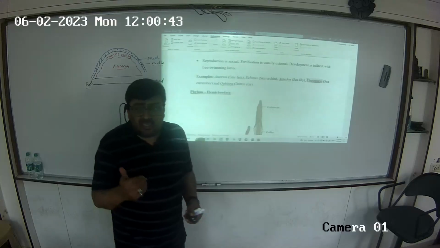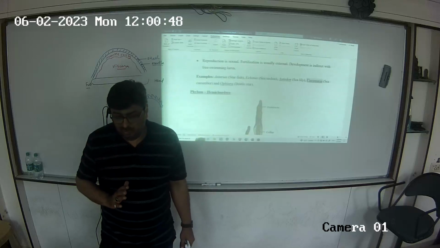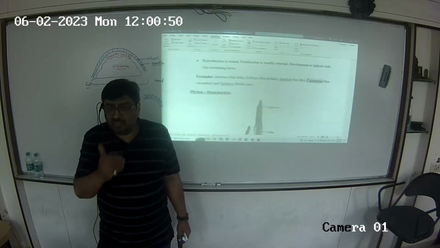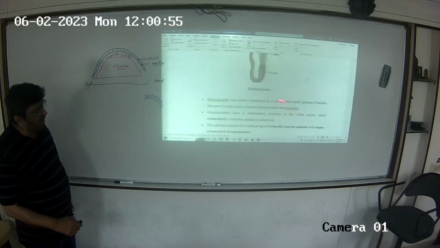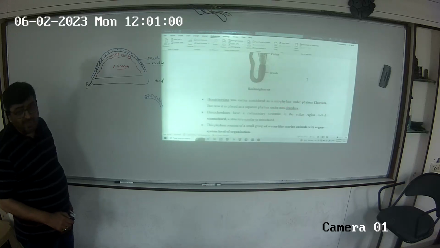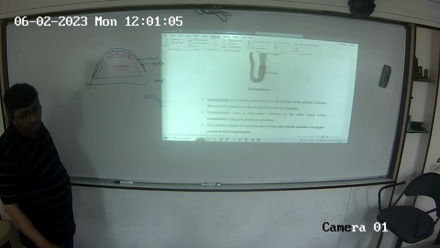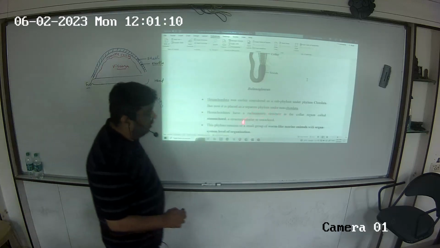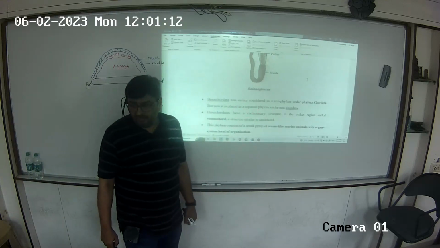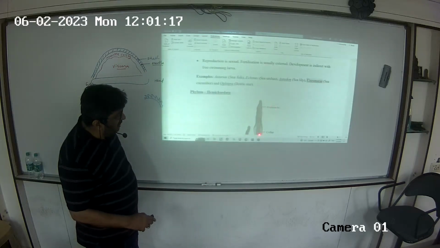Because here we will see the starting of the development of a structure called notochord. Not exactly like Uro or Cephalo, but just initiating. Let's see. Hemichordata was earlier considered as a subphylum under Chordata, the 4th subphylum. But now it is placed as a separate phylum under non-chordates. Hemichordates have a rudimentary structure. Rudimentary, primitive. Can you see the 3 parts? Proboscis, collar and trunk.